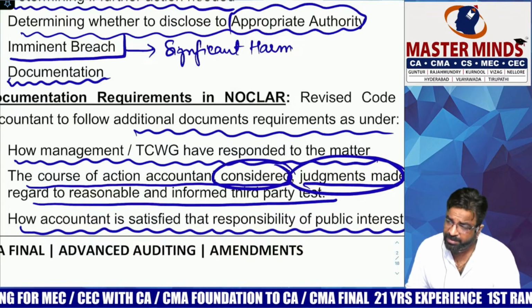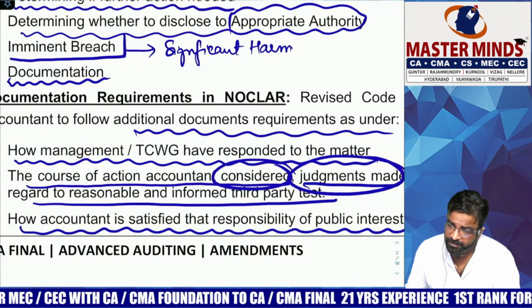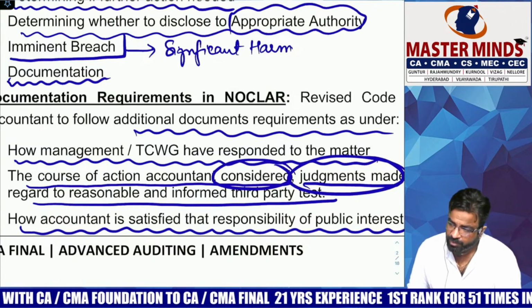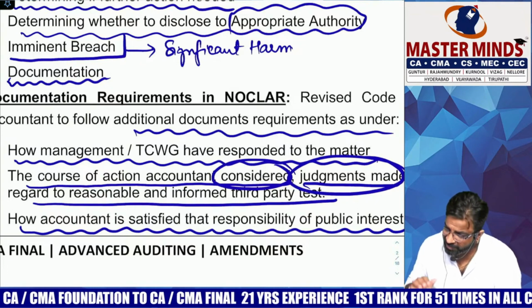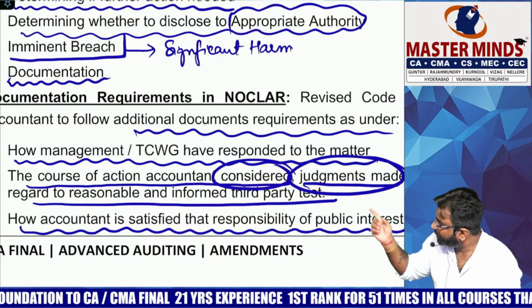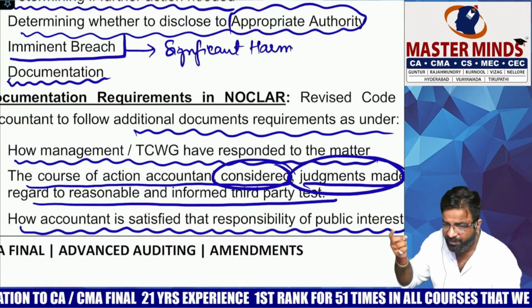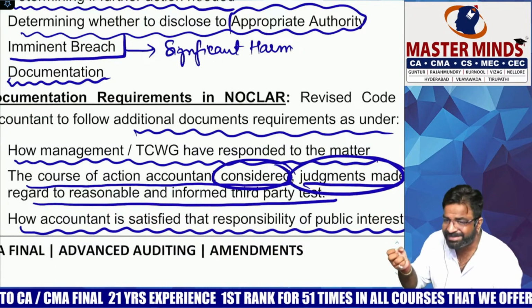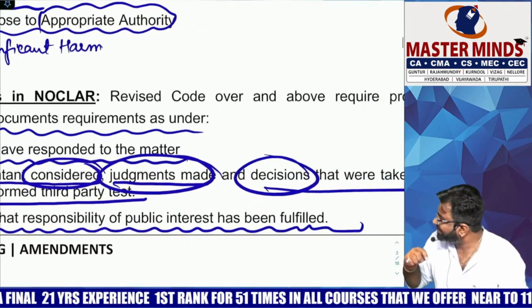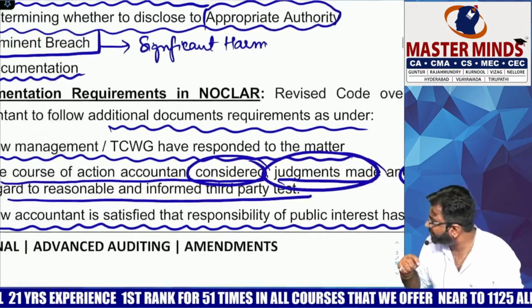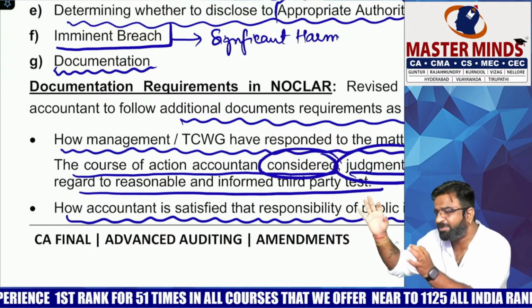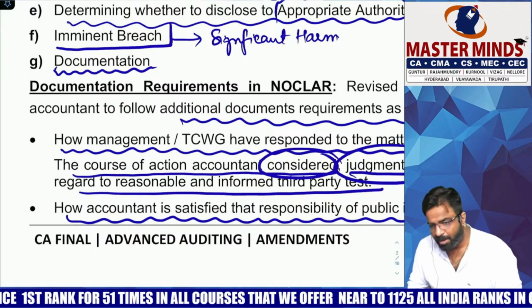In that case, your personal bias and personal judgment will come in, and you will be too furious and angry. So don't do that. Get it reviewed by which party? Third party. So read point number 2 again. The course of action the accountant considered, the judgments made and decisions taken, having regard to the reasonable and informed third party test. Your own judgments.